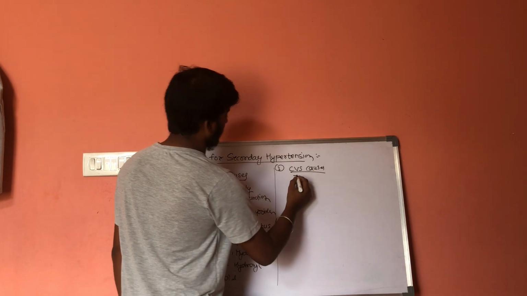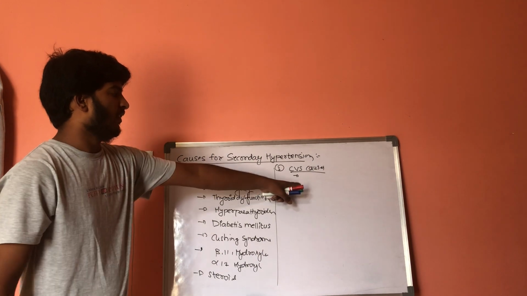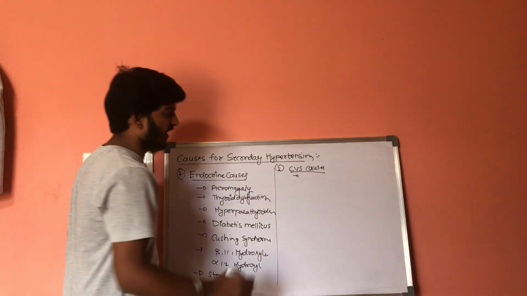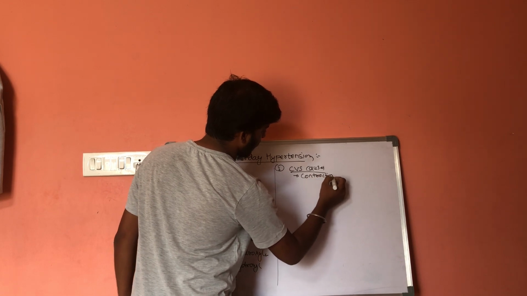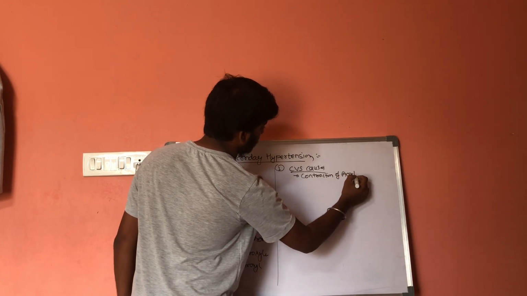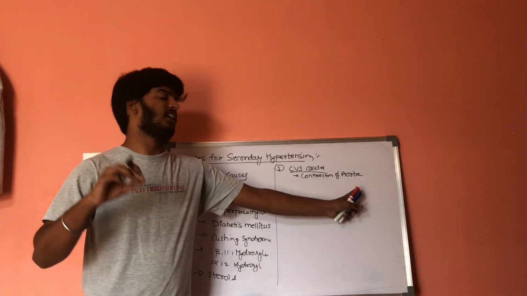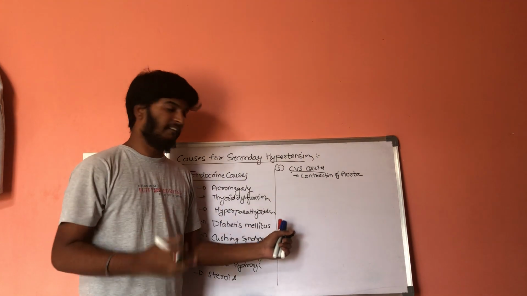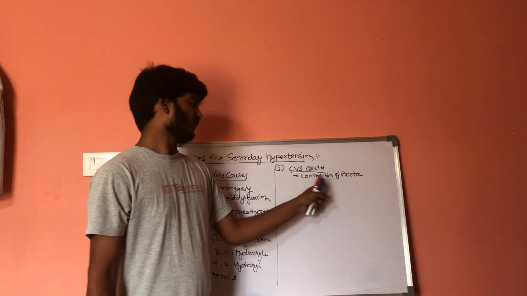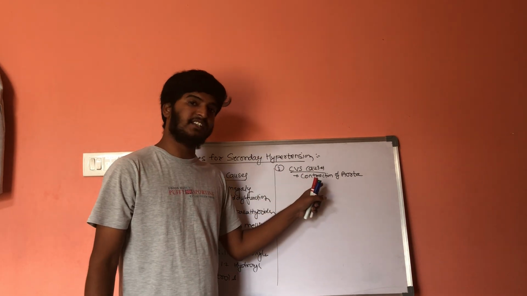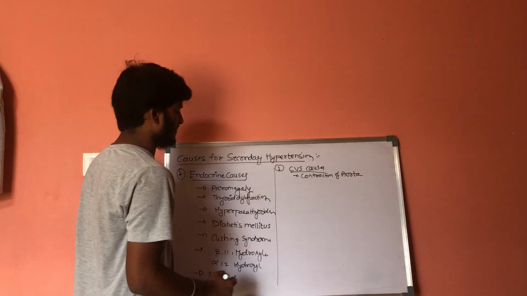First, it includes coarctation of the aorta. That means the diameter of the aorta will get decreased, as well as the pressure within the aorta will get increased. It results in secondary hypertension. This is the first condition.